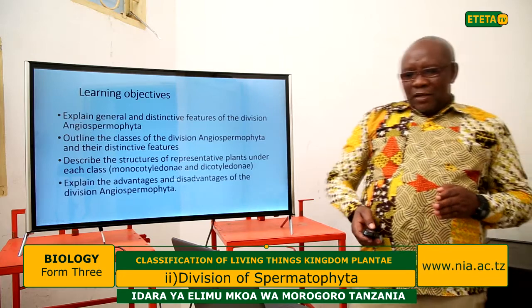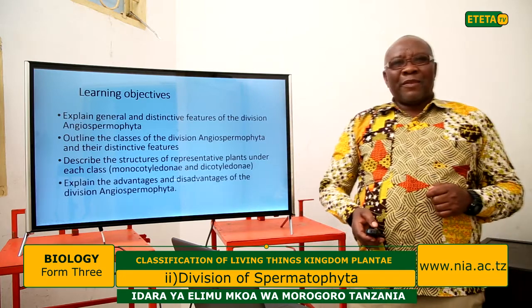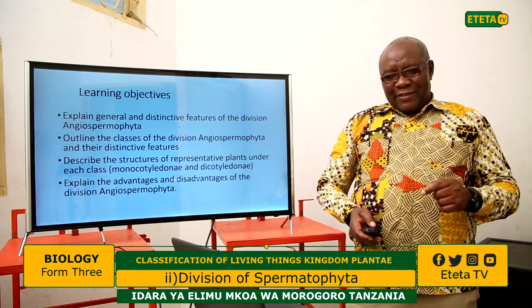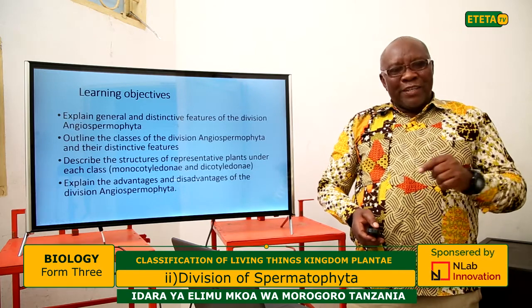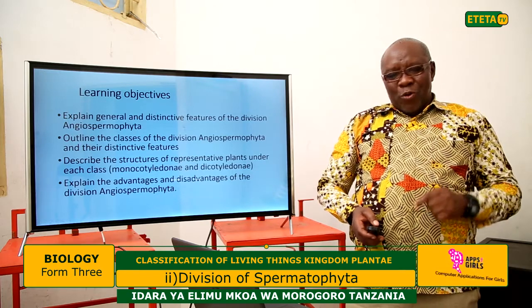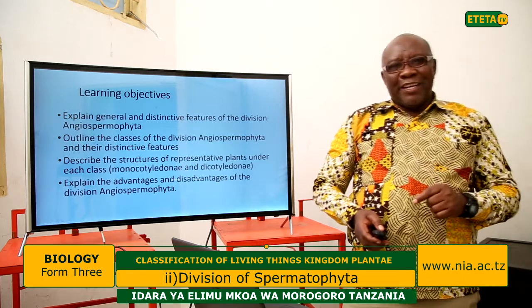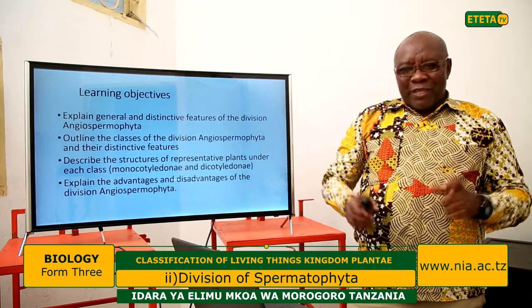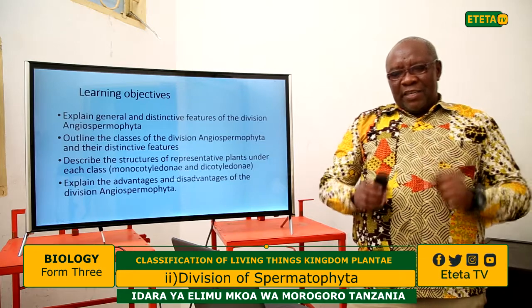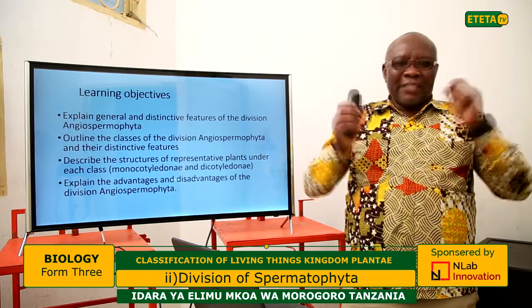And after completing this lesson, you will be able to outline the advantages and the disadvantages of the division Angiospermophyta.